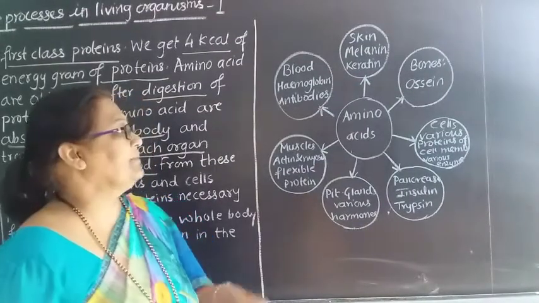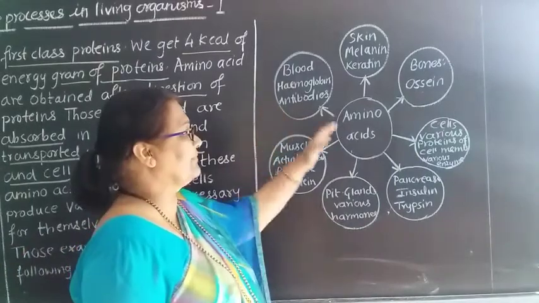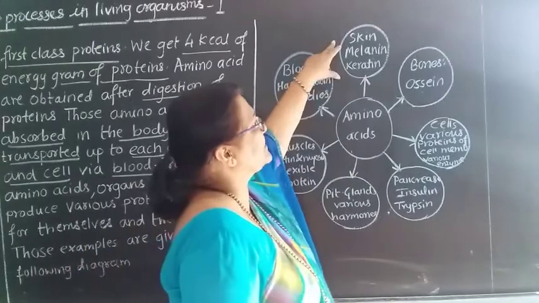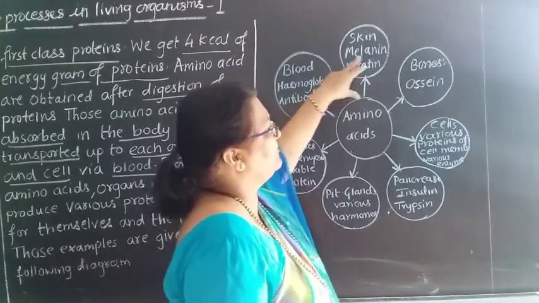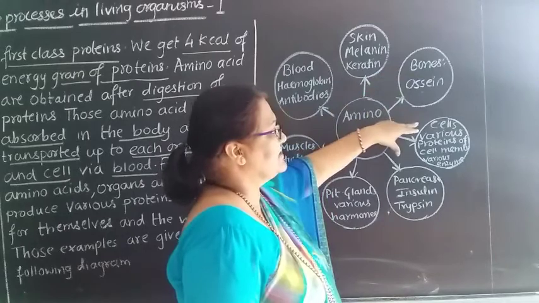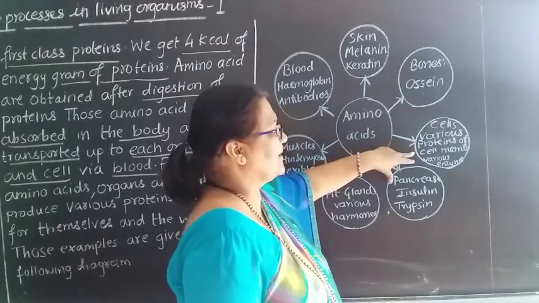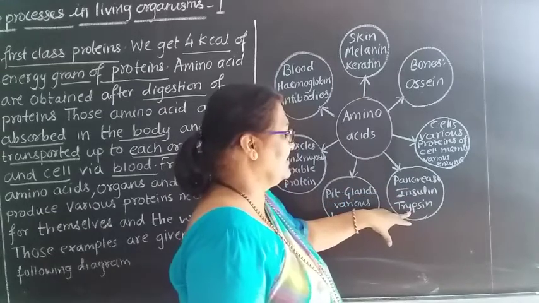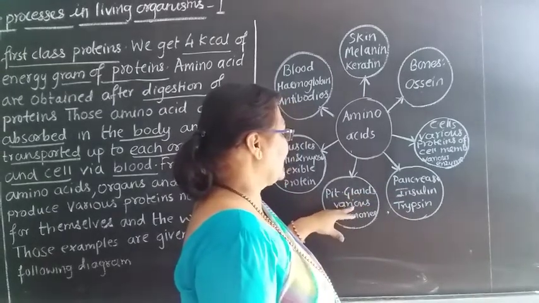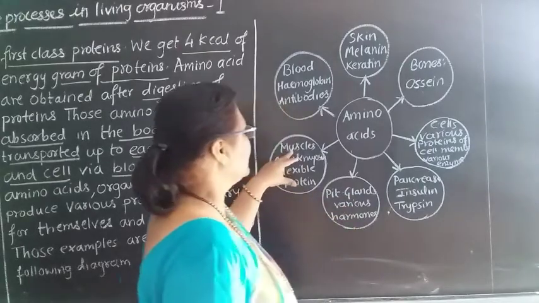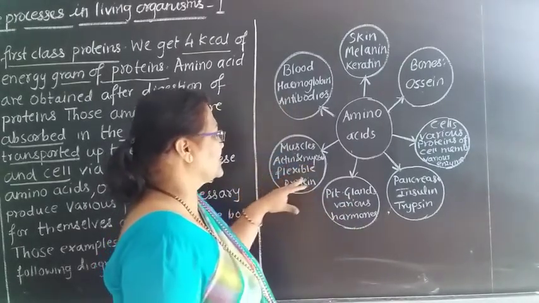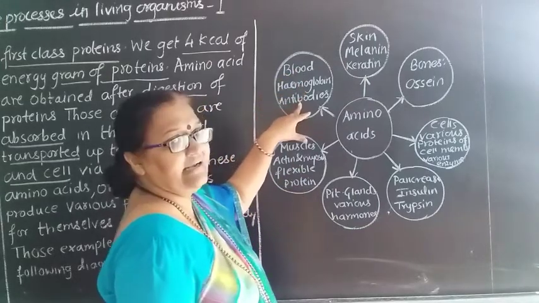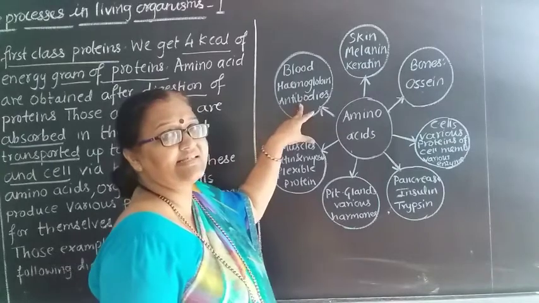Now see the diagram. Here I have drawn one diagram that contains amino acids, that are nothing but: skin, melanin, keratin; bones, ossein; cells, various proteins of cell membrane and various enzymes; pancreas, insulin and trypsin; pituitary gland, various hormones; muscles, actin and myosin, flexible protein; blood, hemoglobin and antibodies. So what does this tell us?